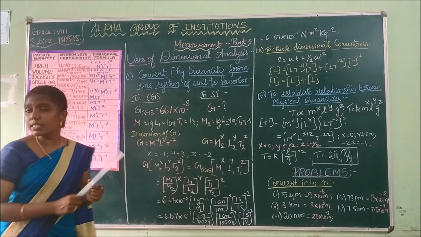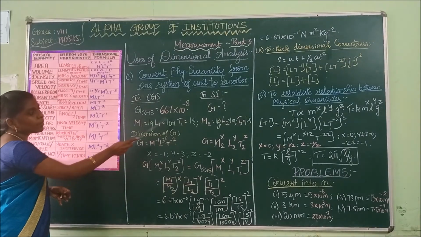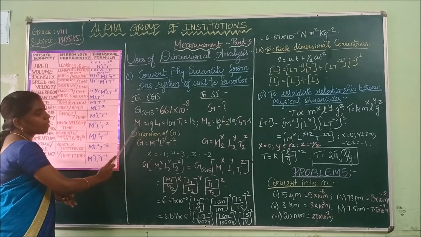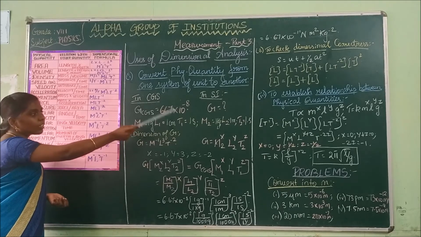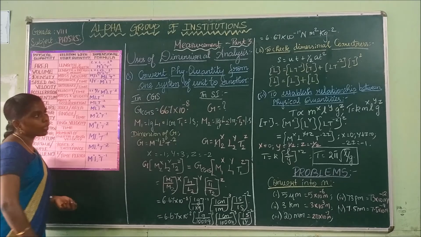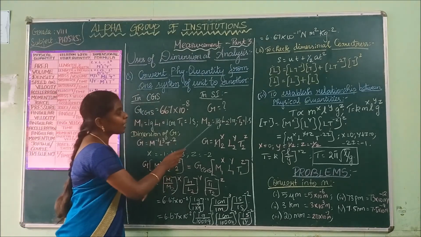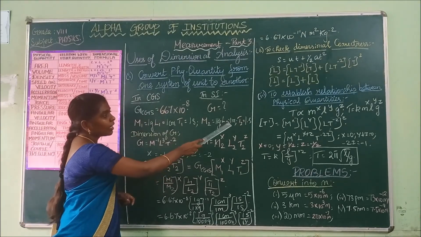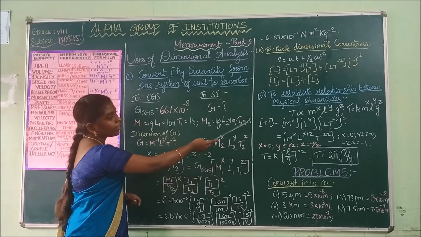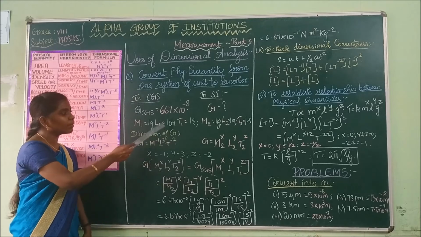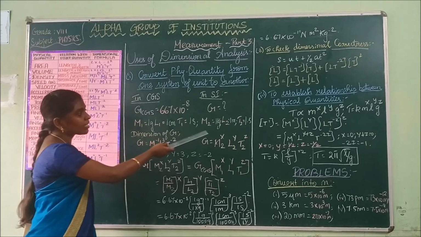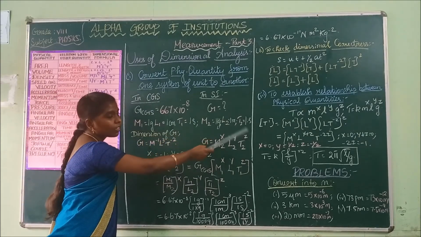In CGS, it is gram centimeter second. Mass is 1 gram, length is 1 centimeter and time is 1 second. In the SI system, mass is 1 kilogram, length is 1 meter and time is 1 second. In the CGS system, it is represented in gram centimeter second. In the SI system, kilogram meter second.